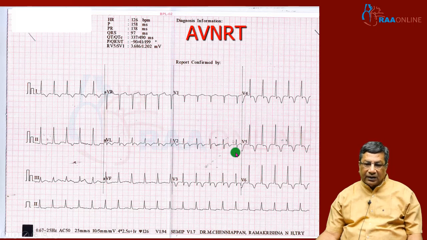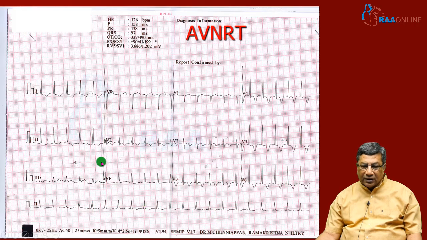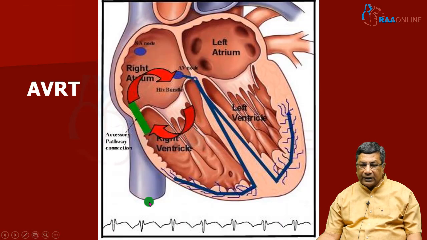Typically AVNRT will not have a P wave in front, or will not have a visible retrograde P wave. For the retrograde P wave, you have to look at the inferior leads. You must carefully look at the inferior leads, because retrograde P wave means the P waves are going up, so they will be inverted in inferior leads. So how to recognize a retrograde P wave? The P waves will be inverted in inferior leads. So look at L2, L3 and especially AVF. You find that the ST segment is not disfigured by the presence of a retrograde P wave. So this is likely to be AVNRT.